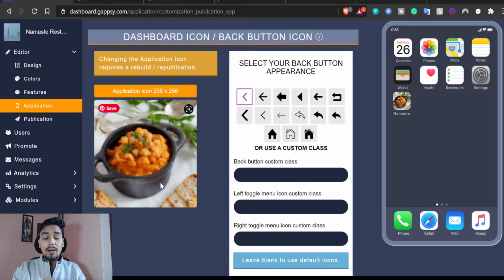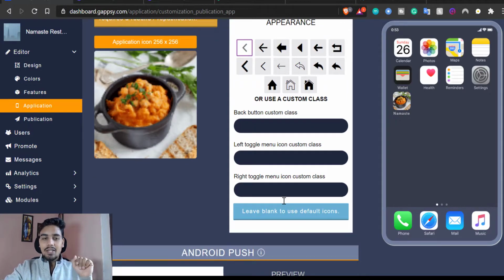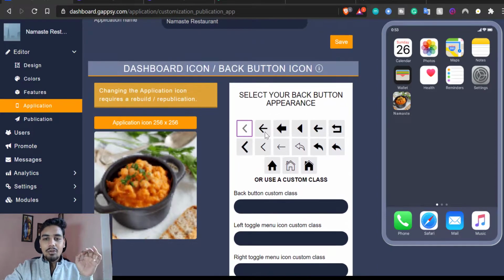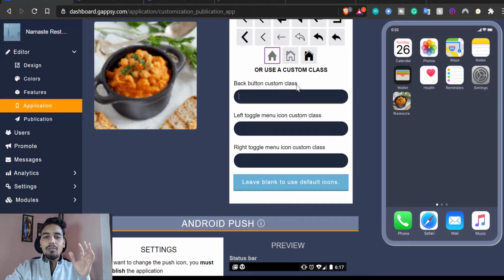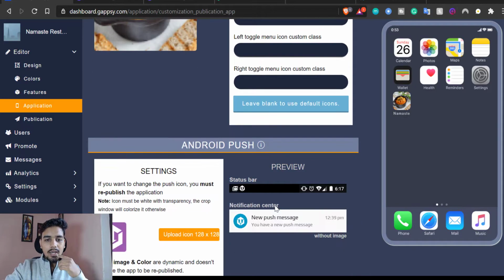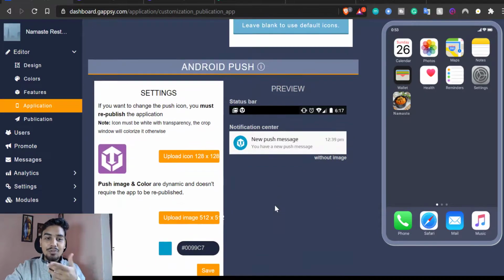You can go to Canva, design your own logo or something, right? So for example, for Facebook, it's F, right? So in a very similar way. And then if you want to add this back button appearance, very interesting, such a small detail. So I will click on this home. I really like this one. And also if you have knowledge of custom CSS, then you can use it too, okay? But it's optional. You don't have to have that.